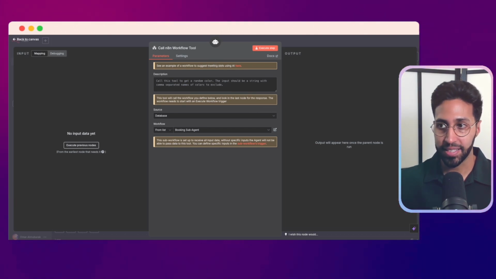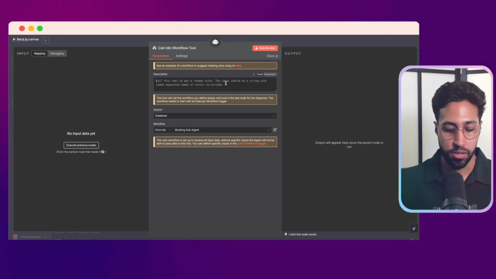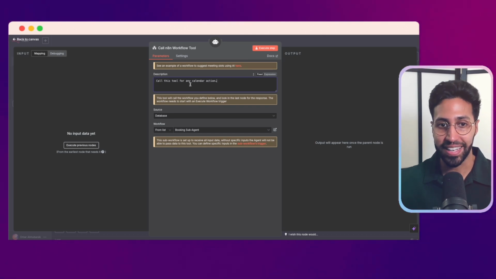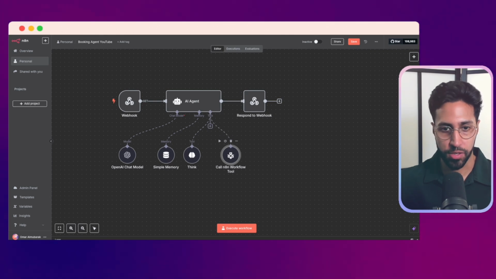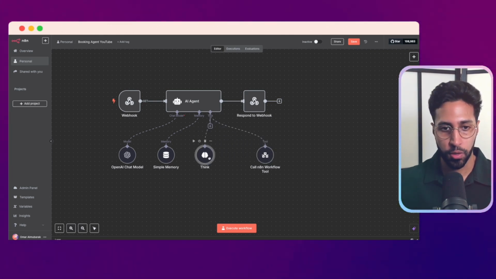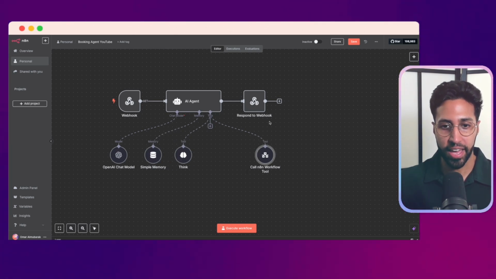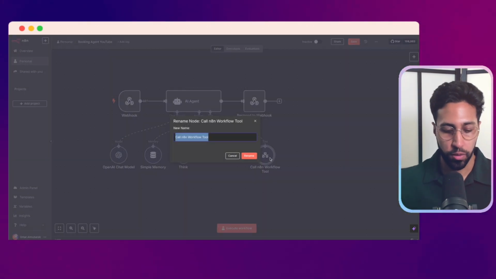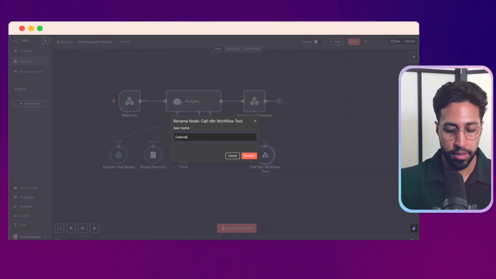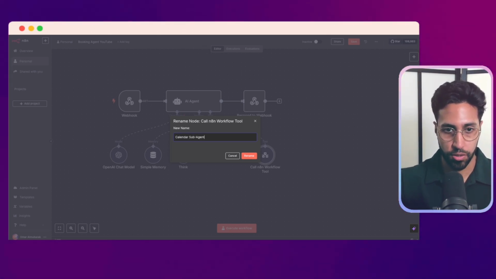And if we just go back into here, then what we can say is just give it a description so the AI knows how to use this. So in this case, we'll just say, call this tool for any calendar actions. And that's pretty much it. So now we have our tools here. Well, this is like the brain, the model, the memory, and the think tool. And here we have our calendar agent. Let's name it as well for good practice. So we'll call this calendar sub agent.